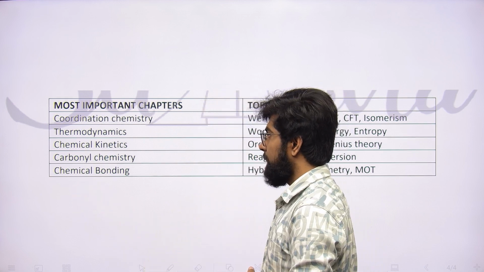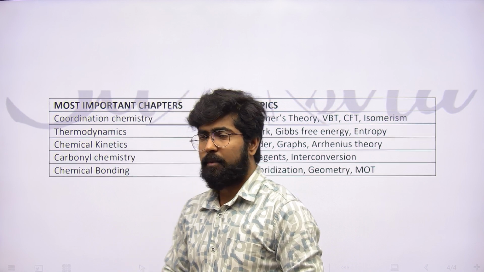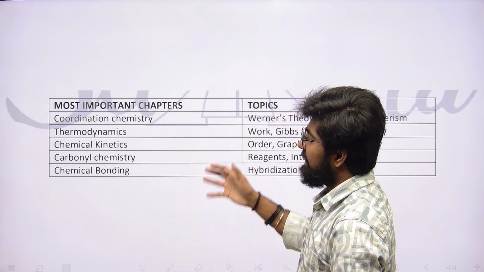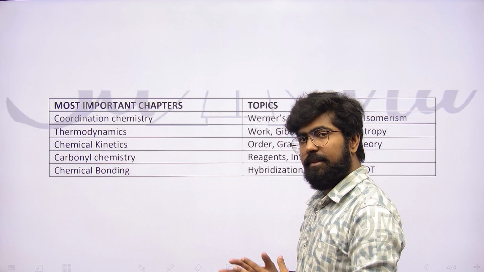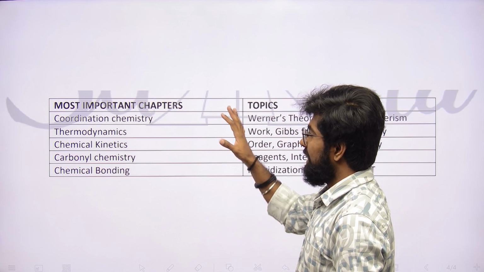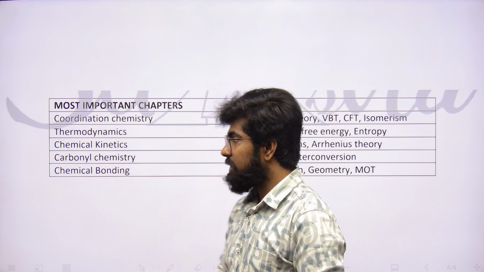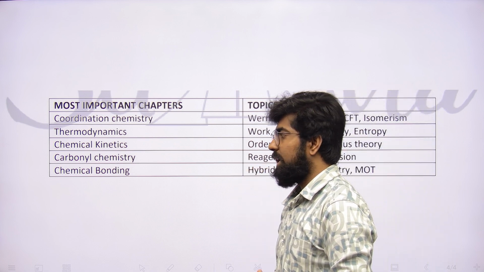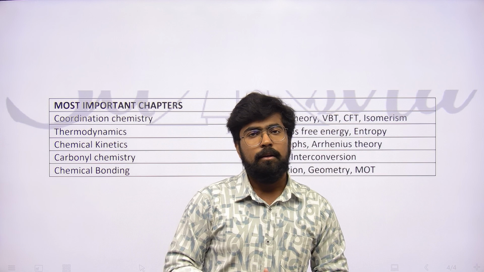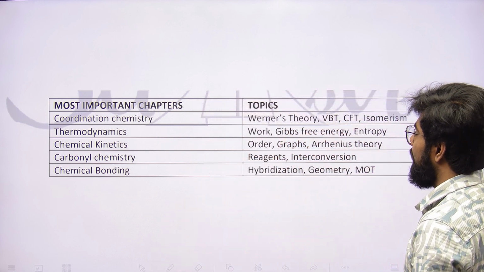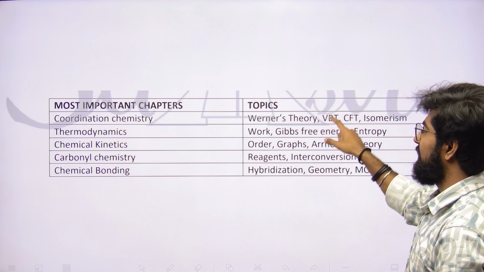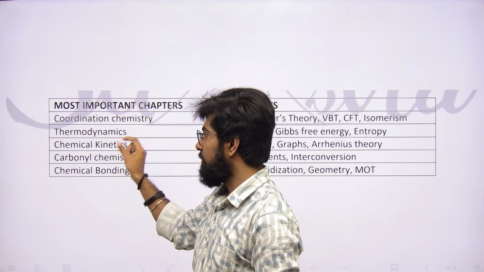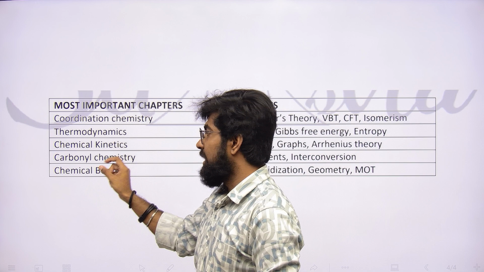So for those people, or basically for everyone who just wants to revise the super important topics again, here are these topics. If you master these at the end moment, then it will make sure that you at least qualify the exam, right? So these topics are coordination chemistry, thermodynamics, chemical kinetics, carbonyl chemistry, and chemical bonding, right? Now these are the respective topics, but I would say that do not focus on this. Instead, focus on this: complete coordination chemistry, complete thermodynamics, complete kinetics, complete carbonyl chemistry, and complete chemical bonding.